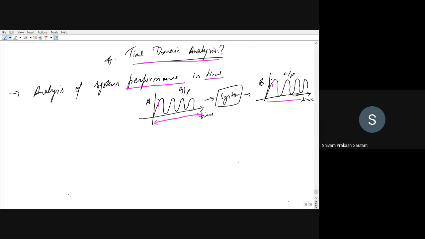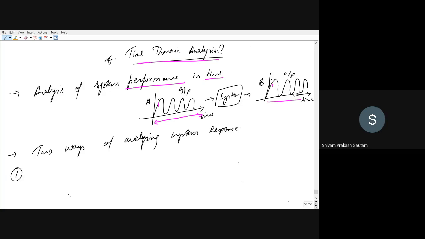Now, there are two common ways of analyzing system response. There are two ways through which you can analyze system response.